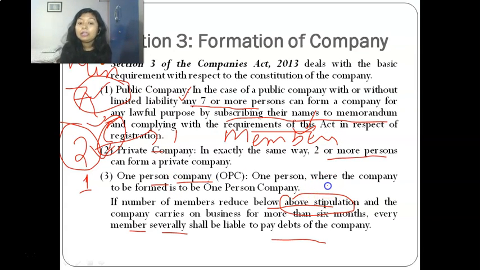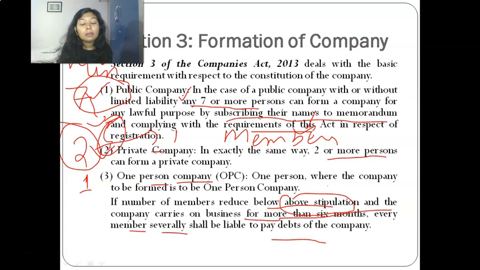So if at any time it is reduced below this aforesaid criteria and the company carries on its business, that is continues its business with a reduced number of members for more than 6 months, okay, means from the reduction date to the present date it is more than 6 months.